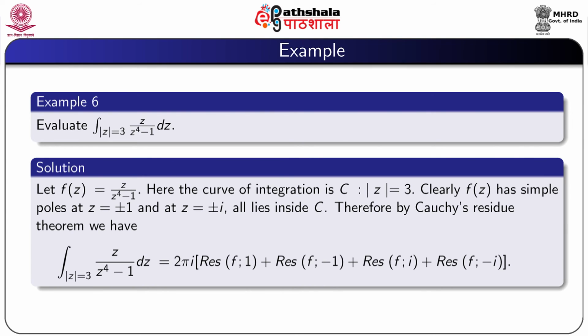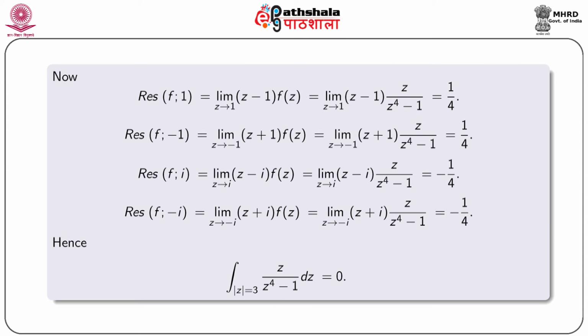Therefore, by Cauchy residue theorem, we obtain integral over mod z equal to 3 of z by (z to the power 4 minus 1) dz is equal to 2 pi i into residue of f at 1 plus residue of f at minus 1 plus residue of f at i plus residue of f at minus i. So, we calculate residue at 1, minus 1, i and minus i.